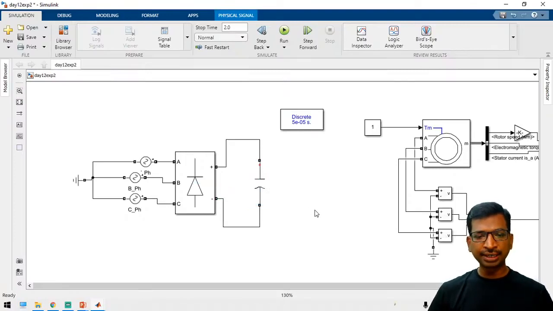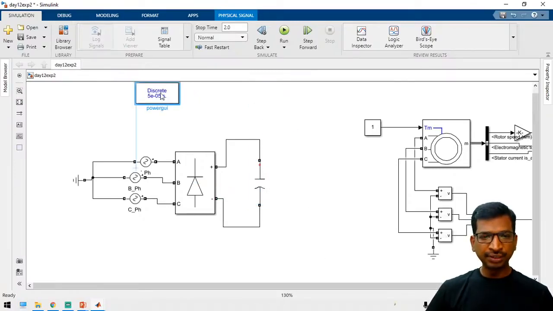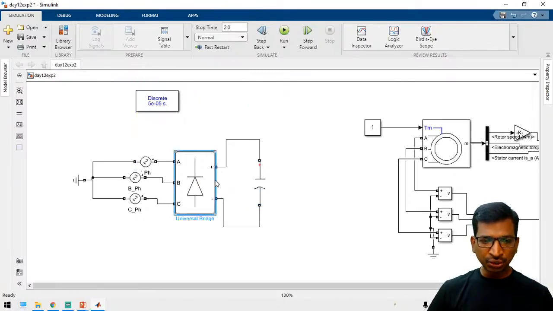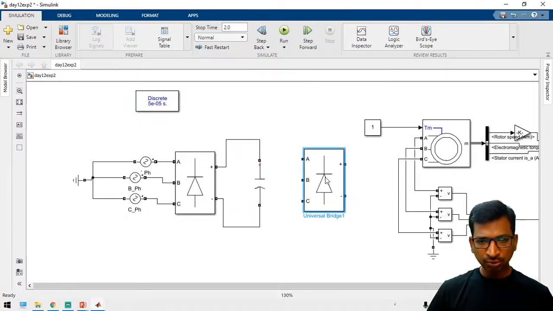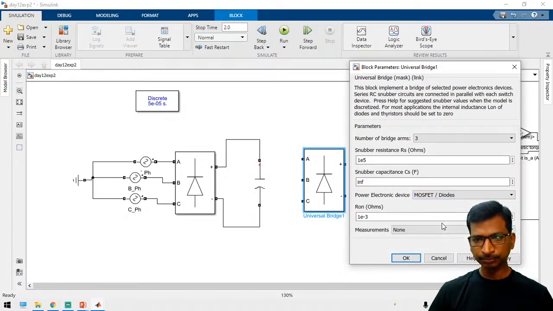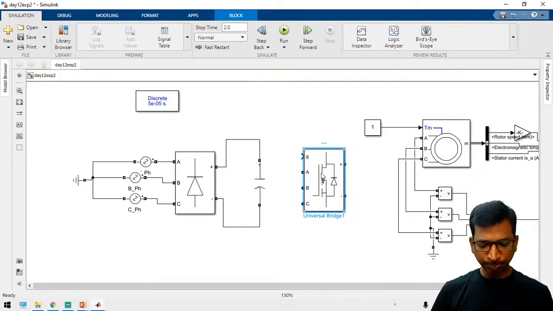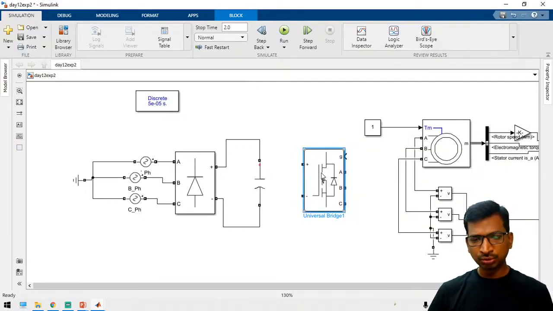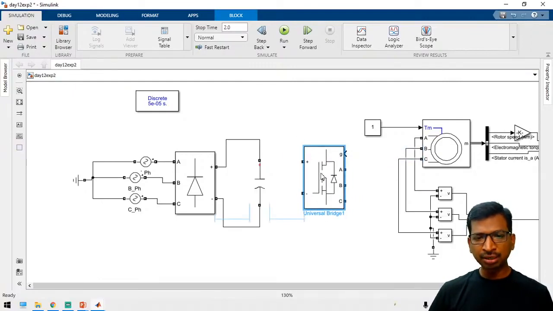So now we are going to generate a three-phase inverter. Actually, you can use this bridge also. Just rotate it and take a MOSFET. Yes, so you have to flip the block. To flip the block, you have to press Control I. Right, so this block will convert.